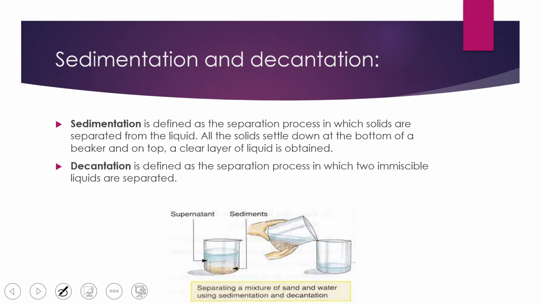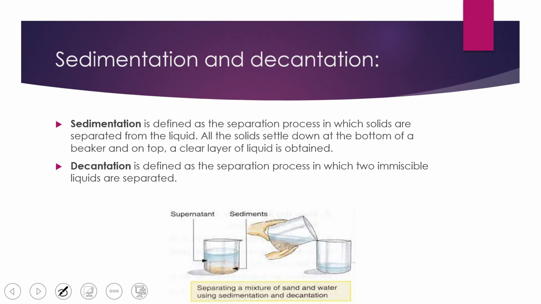So what is sedimentation? If we take a solution of water and mud and we stir it, what will happen? It will get mixed up, but we already know that it is a heterogeneous mixture. After some time, we will see that the mud has settled down and a clear liquid is present on the upper part of the solution. This process of settling down of the impurities, or rather the heavier particles, at the bottom of the liquid is known as sedimentation. You can see in the picture.